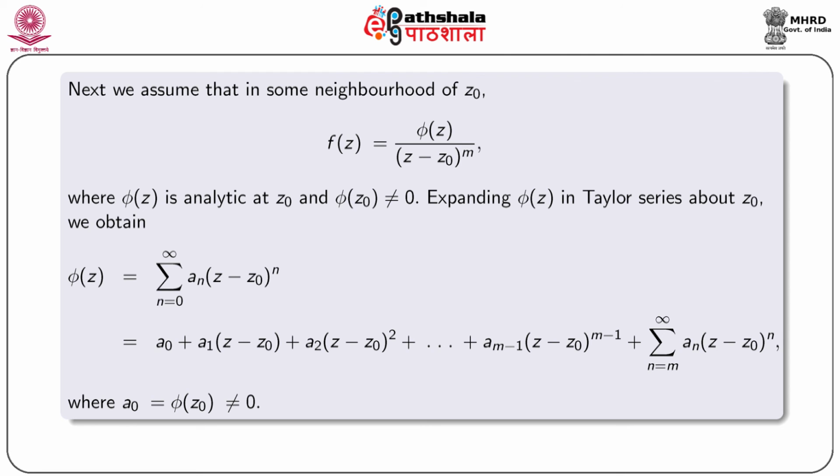Expanding phi(z) in Taylor series about z0, we obtain phi(z) equal to summation n equal to 0 to infinity a_n (z minus z0) to the power n, that is equal to a0 plus a1 (z minus z0) plus a2 (z minus z0) square plus a_(m minus 1) (z minus z0) to the power m minus 1 plus summation n equal to m to infinity a_n (z minus z0) to the power n, where a0 equal to phi(z0) not equal to 0.